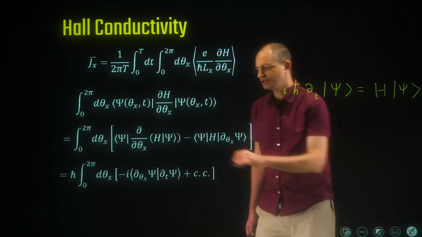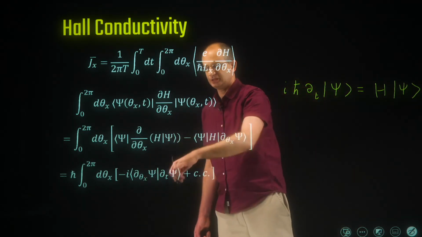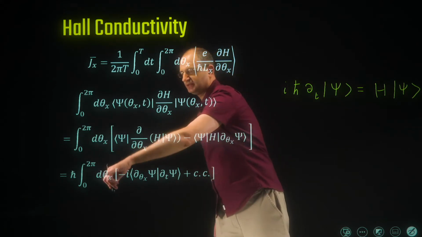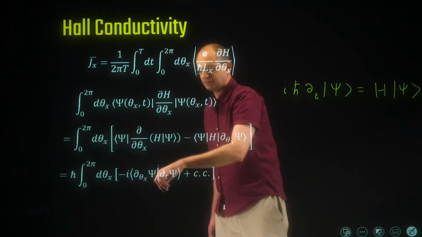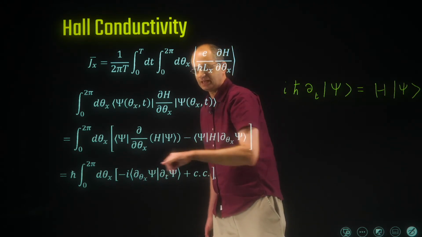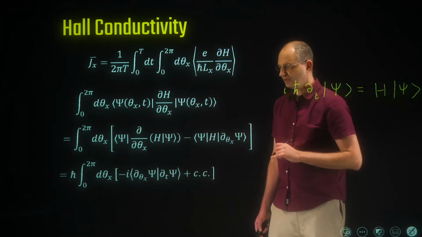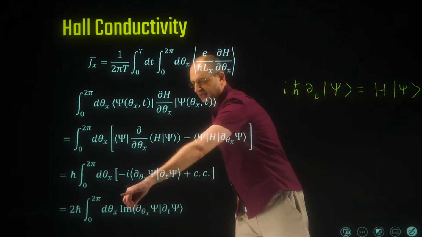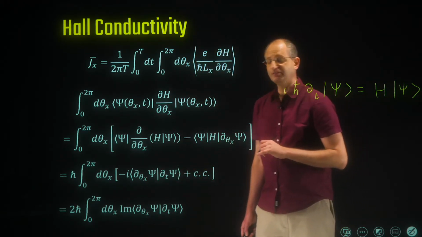Okay, and after a few steps, you get to this formula. So the h has disappeared. It's in the time derivative. It's simply h bar times the integral over theta x of the overlap between d psi d theta x with d psi dt plus complex conjugate. Okay, and this you can write as the imaginary part of this overlap of two derivatives of the wave function.